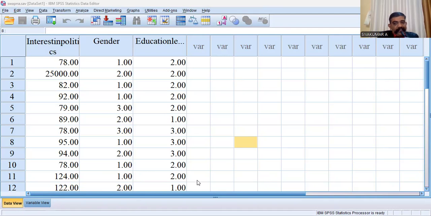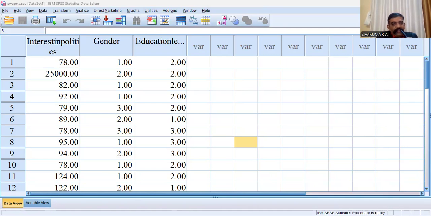Then the next condition: no significant outliers. That is the second condition. No, sorry, it is the fourth condition, not the second condition. No significant outliers. How can you check that condition? Wait, this is my SPSS screen.